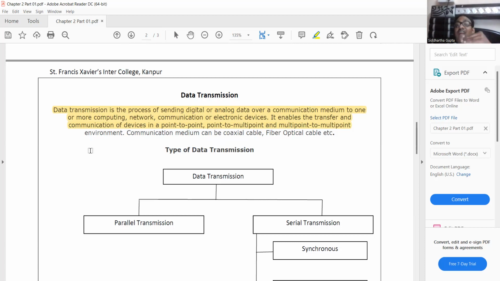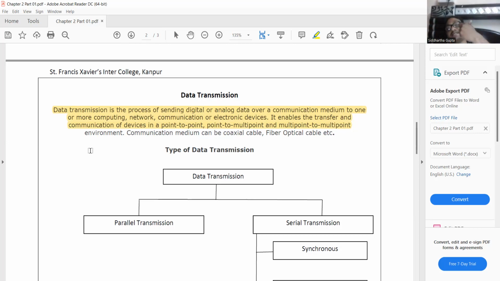If I am using the Zoom app and taking a live class, then there is multipoint-to-multipoint data transmission, because you can say something and I will reply to it. But in that case, I am sending the recorded video. So this type of communication is called single point data transmission, because I have sent you the link of the YouTube video, and you will only access the thing that I am telling you.